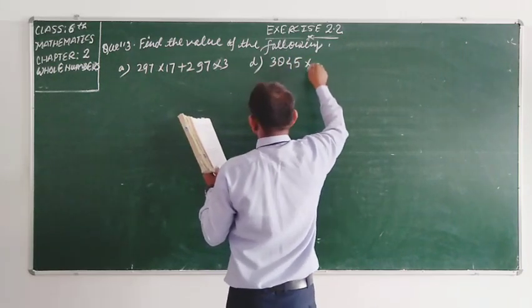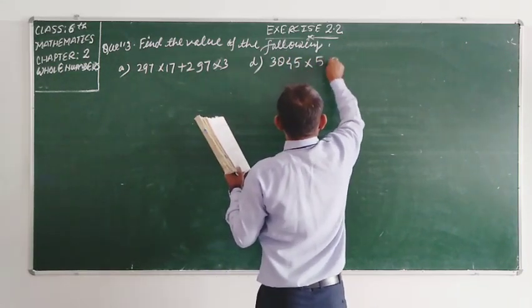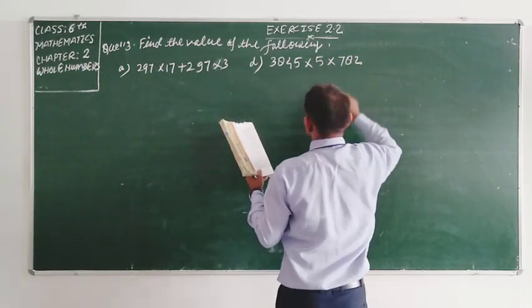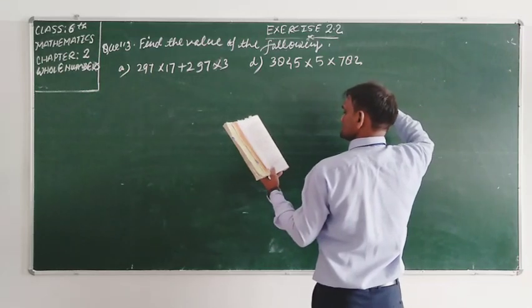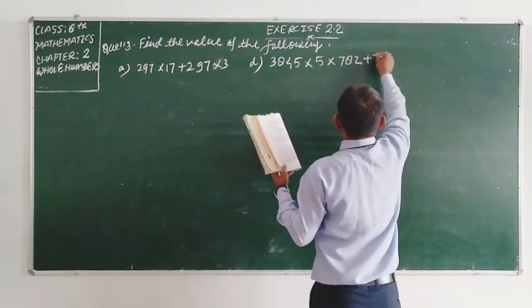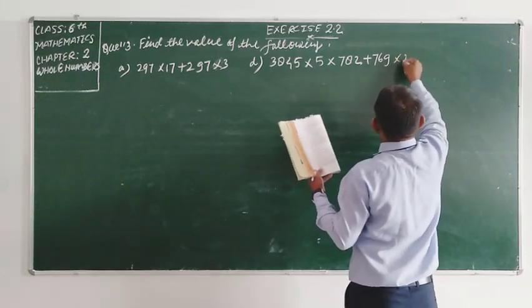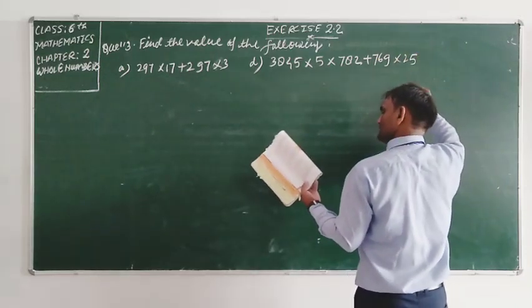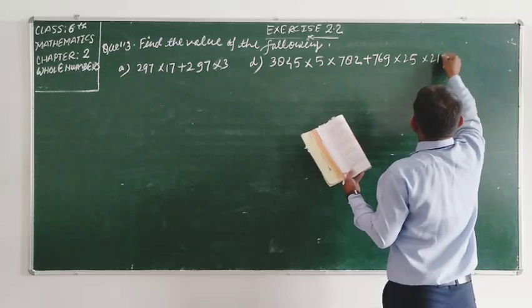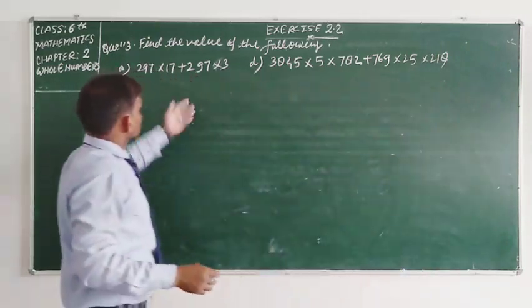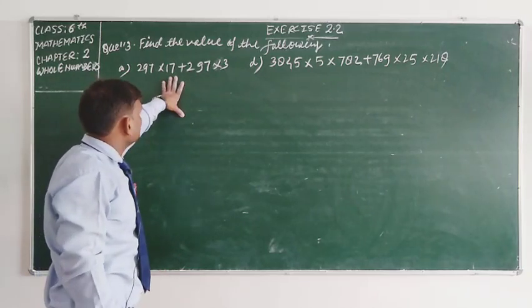Part B: 3845 into 5 into 782 plus 769 into 25 into 218. So student, how can we solve it?